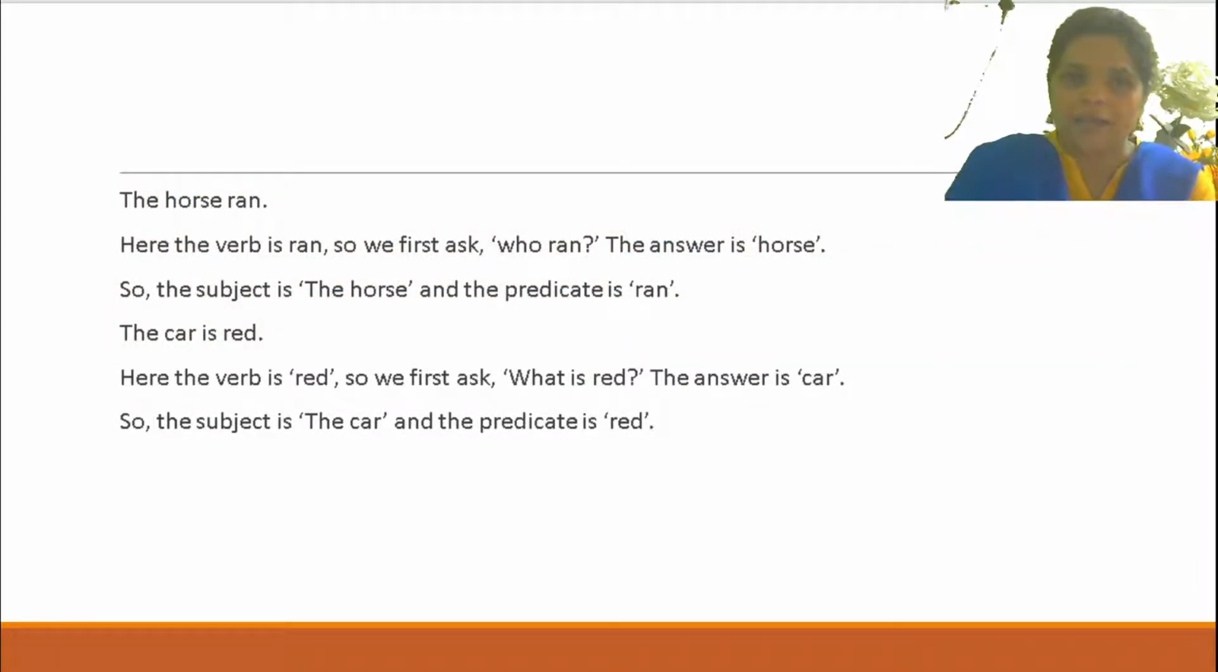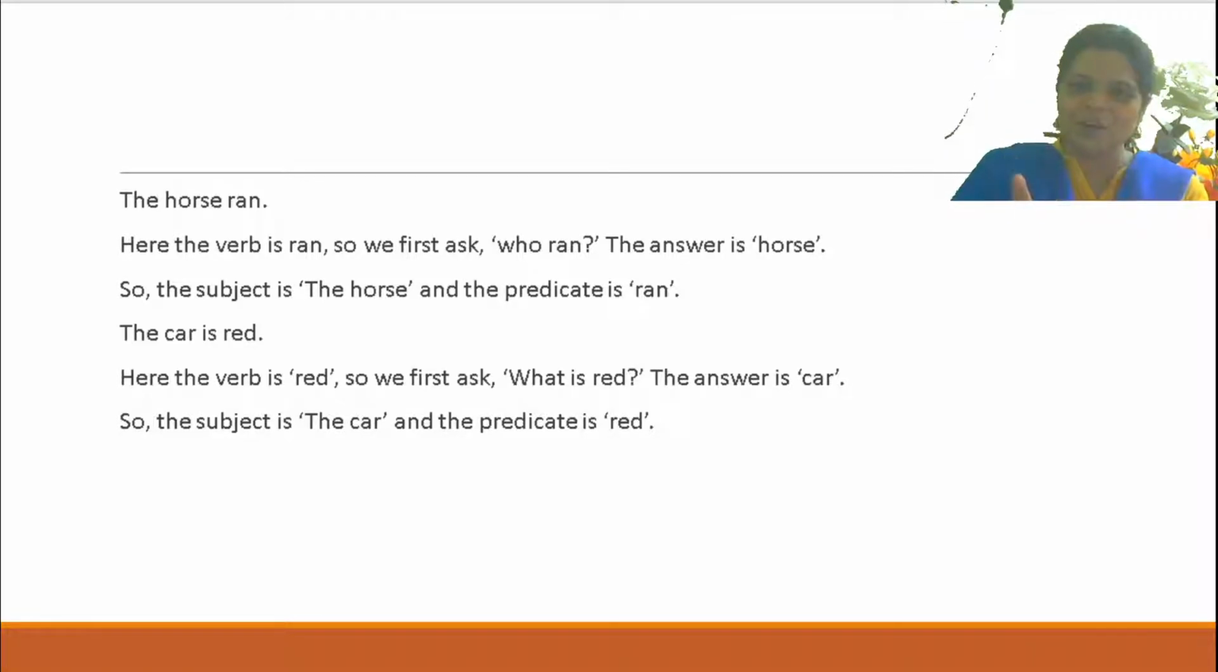The horse ran. Here the verb is ran. So we first ask who ran. The answer is the horse. So the subject is the horse, and the predicate is ran. The car is red. Here the verb is red. So we first ask what is red. Then my answer is definitely car. So the subject here is the car and the predicate here is red. Because here red talks about the car, and the car is about whom we are talking.